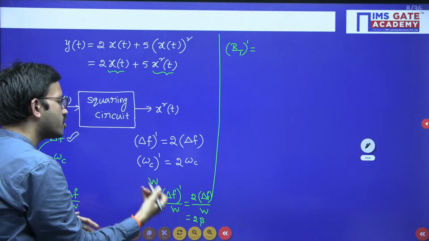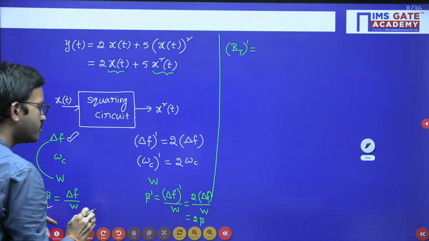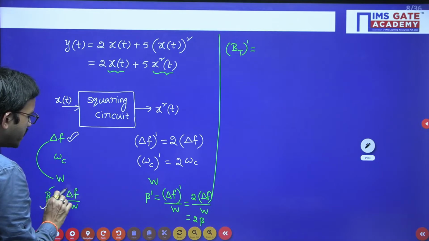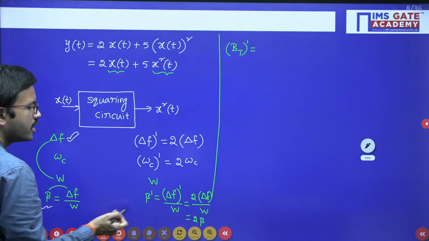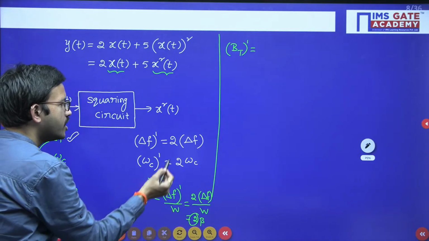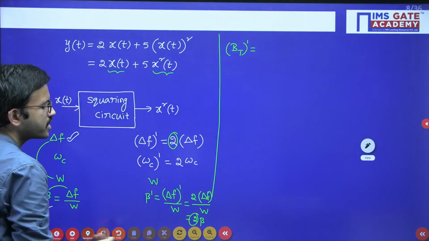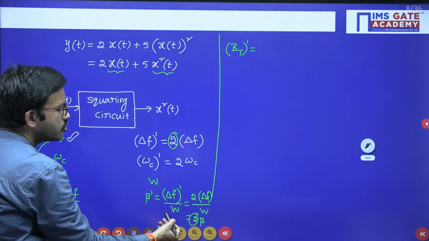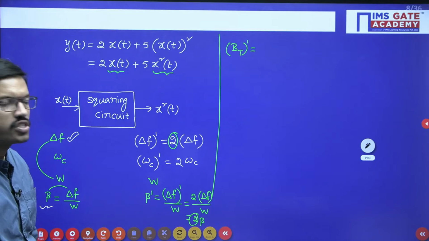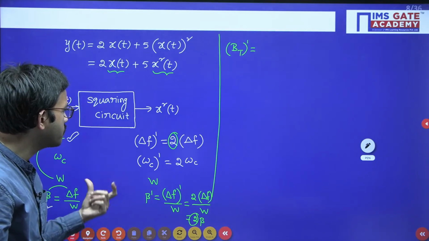But in that process, carefully observe, in the numerator you have delta f. The relation between beta and delta f is directly proportional. If the beta value is getting scaled by a factor n, obviously delta f dash is also scaled by a factor n, right? So there is no change in the modulating signal frequency. I hope it is clear.